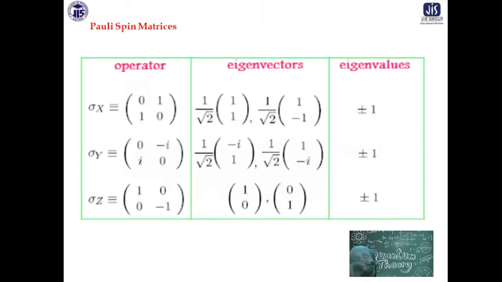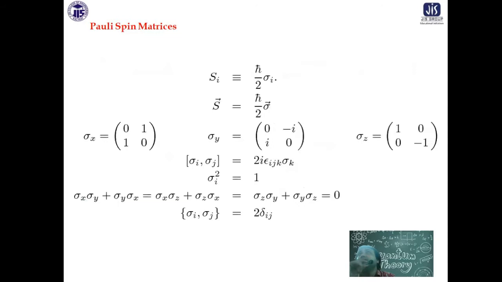So what is their action? These are the operators and these are their eigenvalues. Sigma x has eigenvalues plus and minus 1, sigma y plus and minus 1, and sigma z also plus and minus 1, and they have corresponding eigenstates, which you can see there. These are the corresponding eigenfunctions, which can be obtained quantum mechanically. Now, what I'm trying to tell you is what you are doing with this business of Pauli matrices, as you can see there.